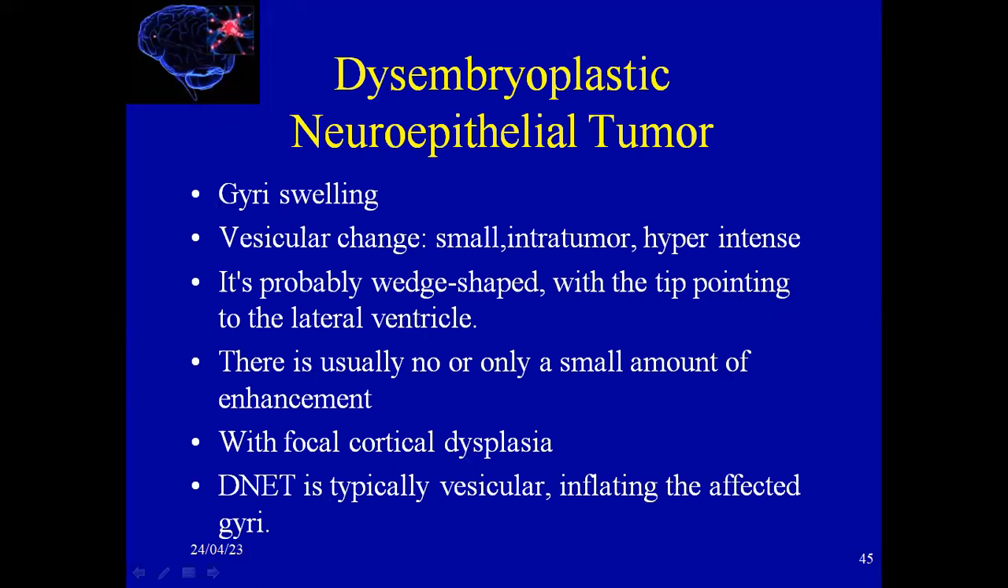Another tumor that may cause epilepsy is called dysembryoplastic neuroepithelial tumor. First of all, on MRI we'll see swelling of the gyri. There are also bubbly changes, like very small hyperintense bubbles within the tumor. Sometimes it is wedge shaped, with the apex pointing to the lateral ventricle. There is usually no or only a small amount of enhancement. We may also find focal cortical dysplasia, FCD. DNET is typically avascular and inflates the affected gyri.